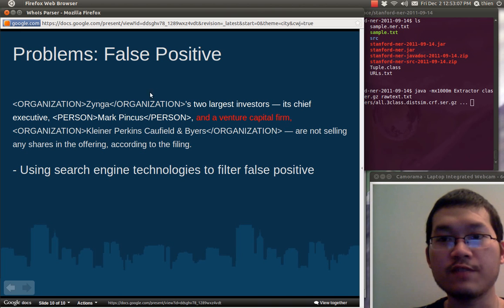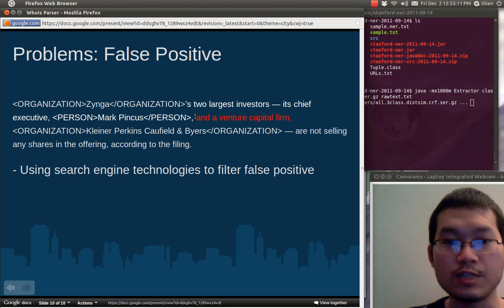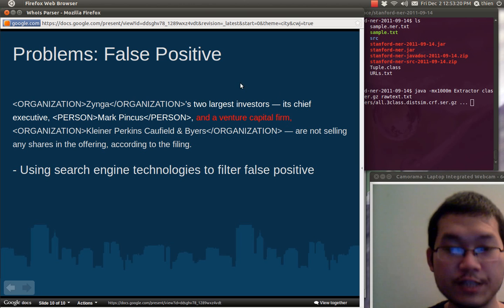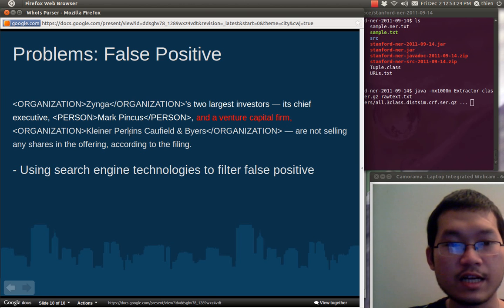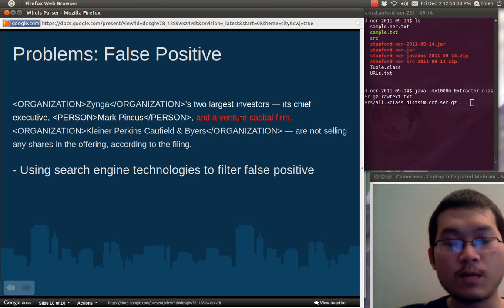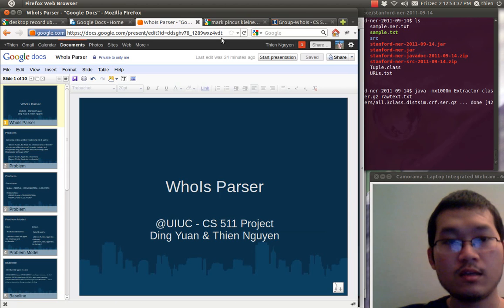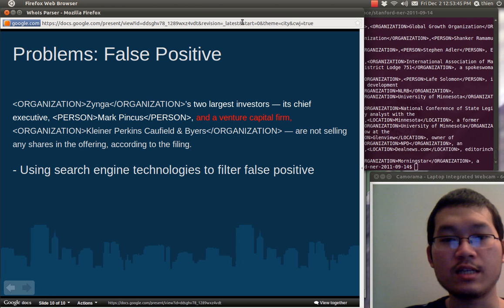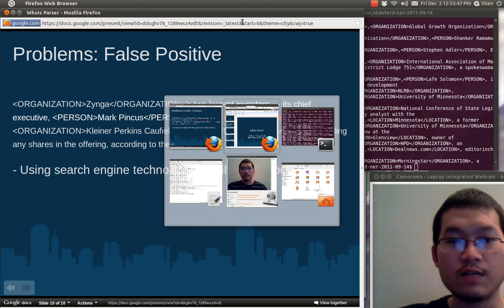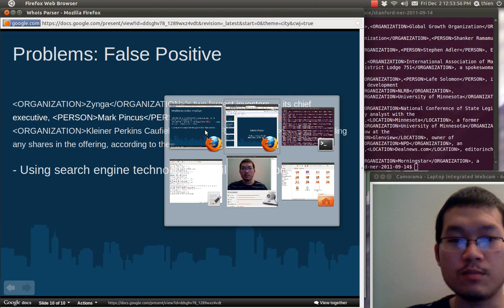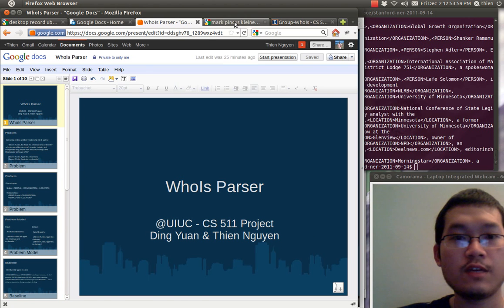So I'll go ahead with the third problem, the false positive. A false positive is when we extract a tuple and it doesn't really reflect the correct relationship. For example, here we have person Mark Pincus and organization Kleiner Perkins, and the relationship is venture capital firm. So for this false positive, we use search engine technology to filter it.